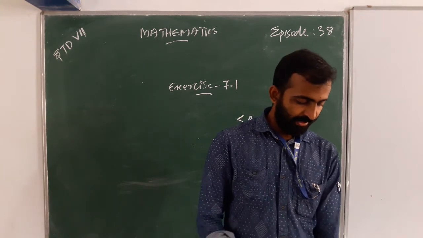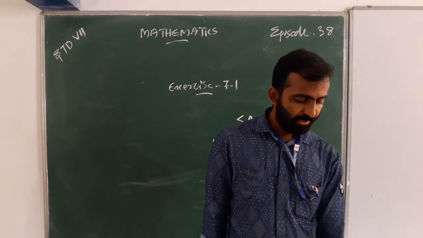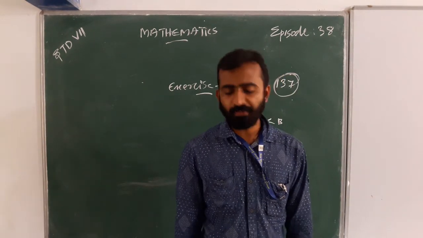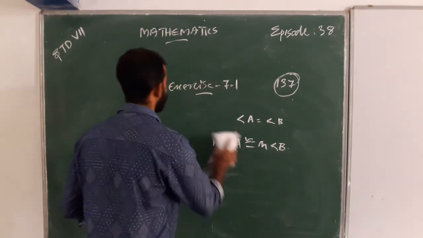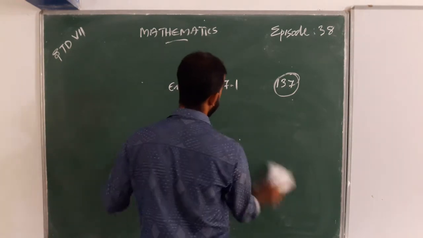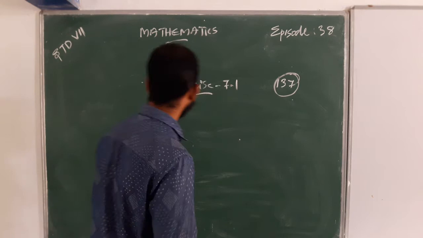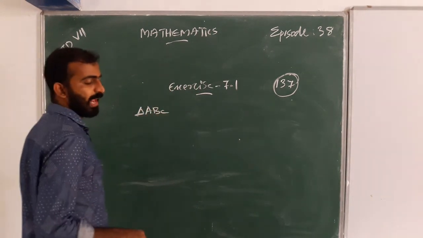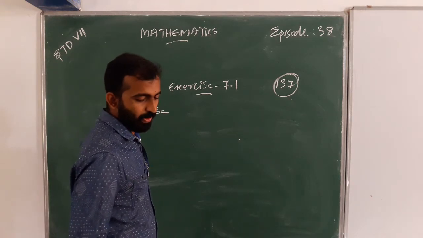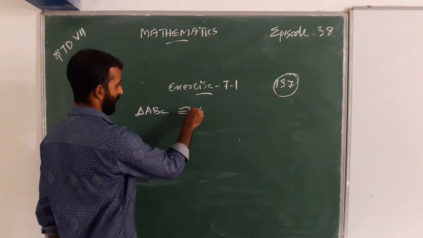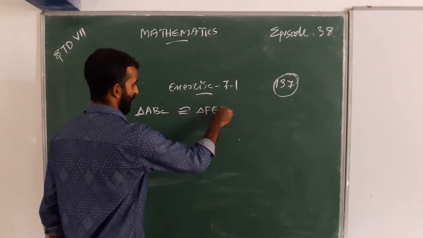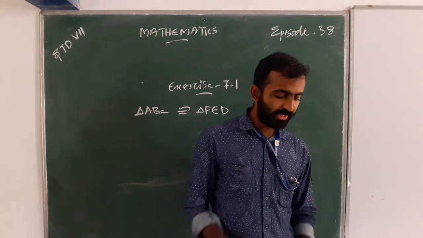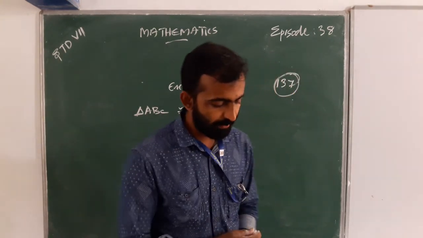Next, the third one. Triangle ABC is congruent to triangle FED under the correspondence.